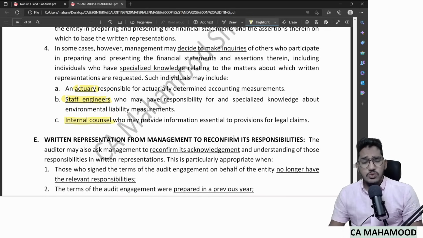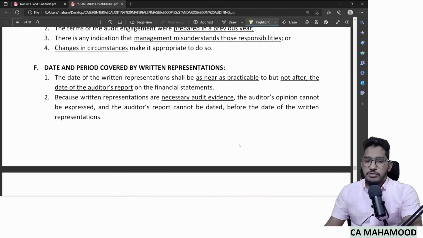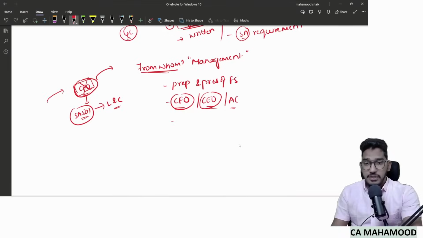Or even it could be an internal counsel, like some lawyer. So even if you ask written confirmation from the CFO regarding some legal issue, if the CFO doesn't have information, he should go to that legal counsel, get the information, and then provide the written representation to the auditor. So no management can simply escape saying we don't have information, we will not provide written representation. No, they can't say it. Go to the concerned person, even consult an expert, get the required information, then provide written representation to the auditor. Clear everybody? Now talking about one more important thing regarding written representation, the date of written representation, very important.